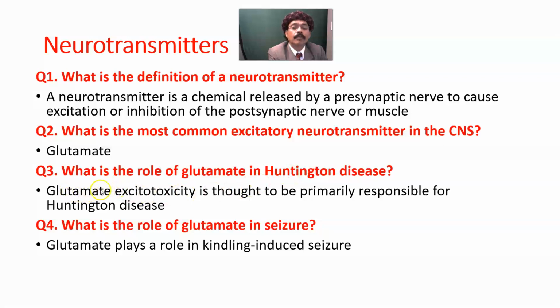What is the role of glutamate in Huntington's disease? Here there is glutamate. Excitotoxicity is thought to be primarily responsible for Huntington's disease, which affects the basal ganglia. What is the role of glutamate in seizure? Glutamate plays a role in kindling-induced seizure.